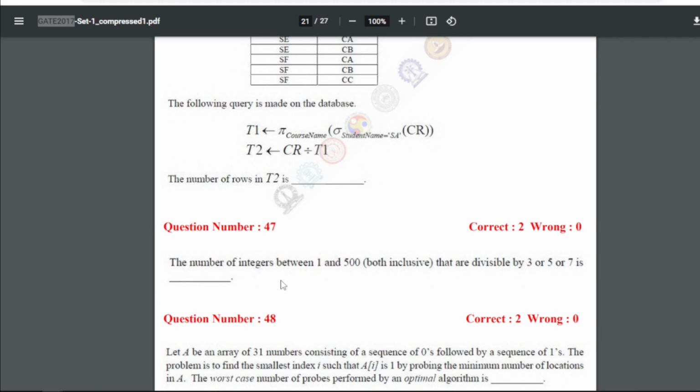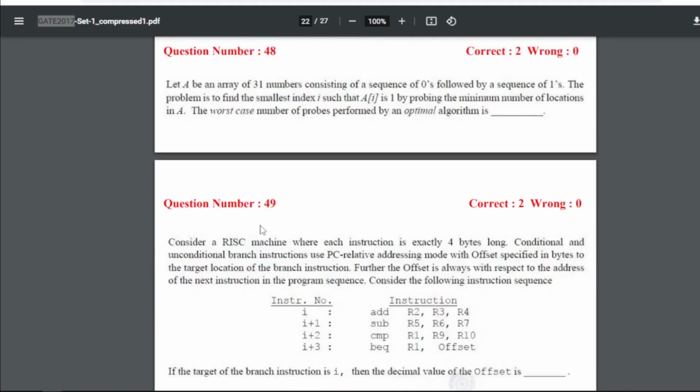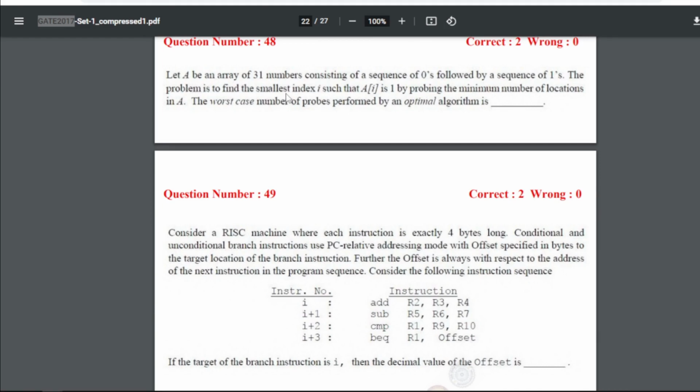47 is the number of integers between 1 and 500, both inclusive, that are divisible by 3 or 5 or 7 is what? So for 47 if we go to solve this we will get the answer as 271, that is 271. 48 is let A be an array of 31 numbers consisting of a sequence of zeros followed by a sequence of ones. The problem is to find the smallest index i such that A[i] is 1 by probing the minimum number of locations in A. The worst case number of probes performed by an optimal algorithm is, so for 48 our answer is 5.